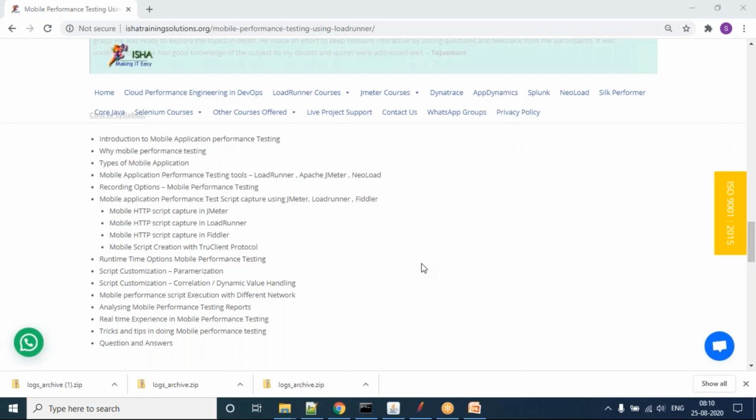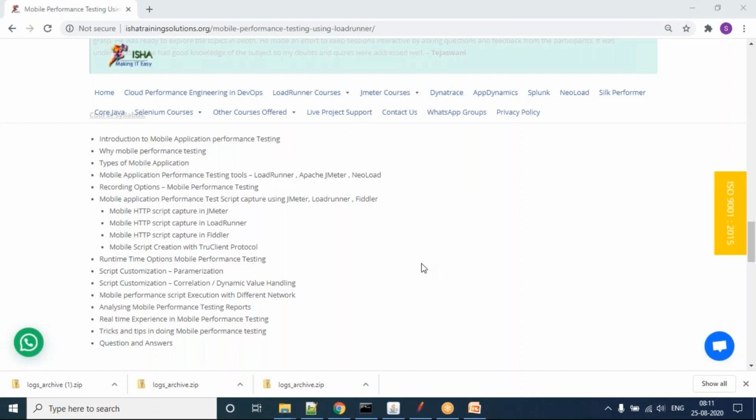Yeah, valid question, Suresh. I cover the entire aspect. It is not only specific to mobile performance testing. Why I'm saying that, I'll tell you. If you are working in LoadRunner or JMeter, there is a fundamental: you will prepare a script, then you will customize it, in the sense of parameterization, correlation, all those things, and then you will do your execution. You can see the course curriculum also. Script preparation is there, parameterization is there, correlation is there, execution is there, report analysis is there, and we are covering the entire aspect.